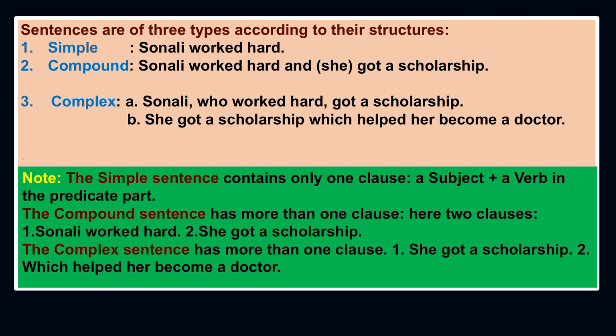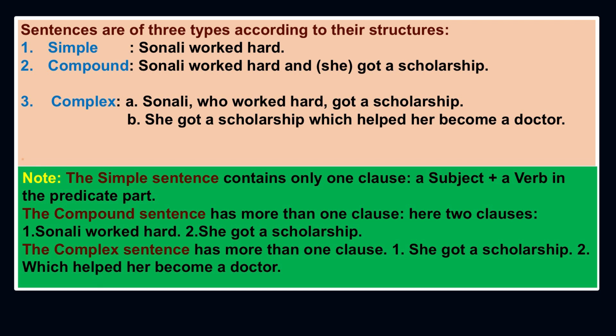So, you see in the first example, Sonali worked hard is a sentence with only one verb, that is why this is a simple sentence. And in the second example, Sonali worked hard and there is a conjunction and there is another sentence, got a scholarship, she got a scholarship. So, two sentences are joined together by the conjunction and. And in the third example, Sonali who worked hard got a scholarship.